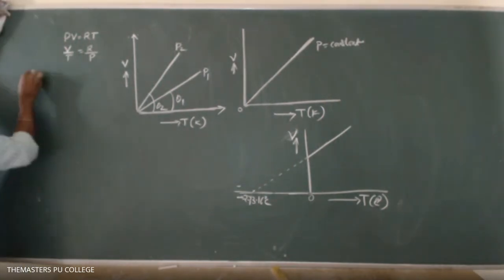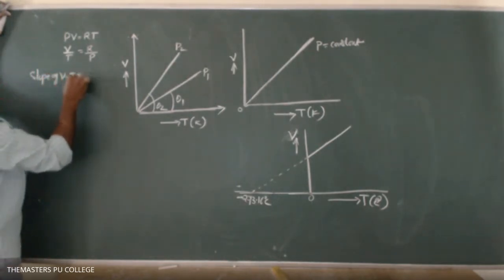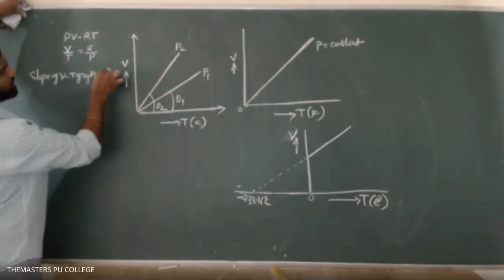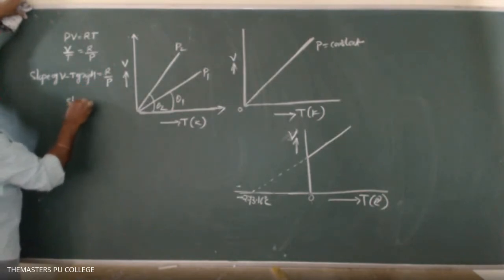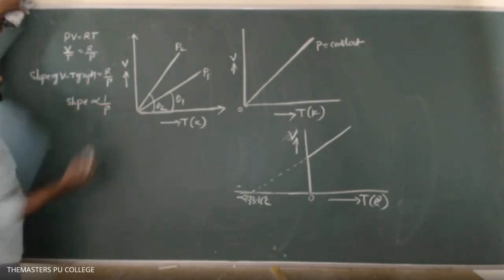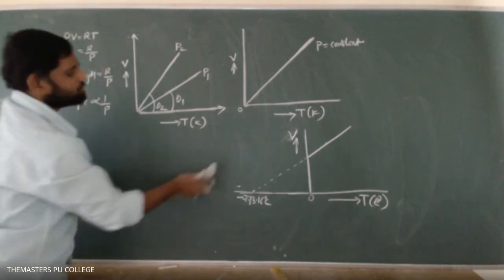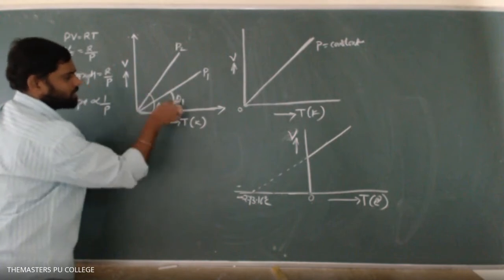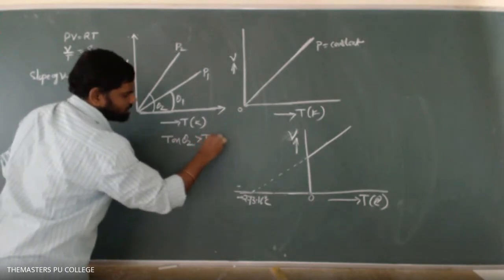Okay, so let me write here. This is the slope of the V-T graph, that's equal to R by P. This R is constant, which means I can write slope is inversely proportional to pressure. So more slope causes less pressure and less slope causes more pressure. Which of the lines will have more slope? Observe clearly from this diagram. Theta 2 is greater than theta 1, so tan theta 2 is greater than tan theta 1.